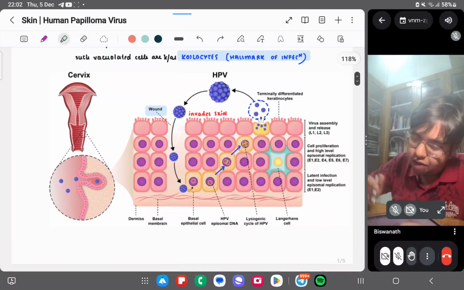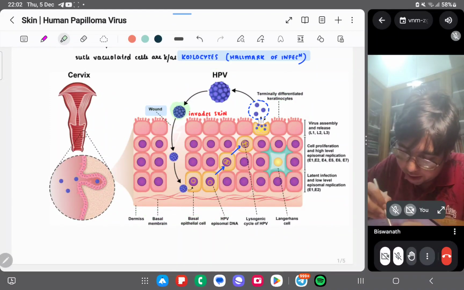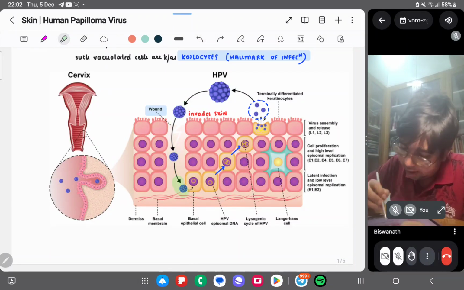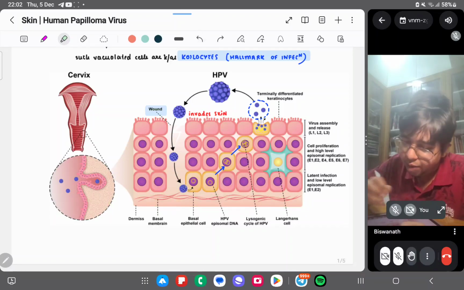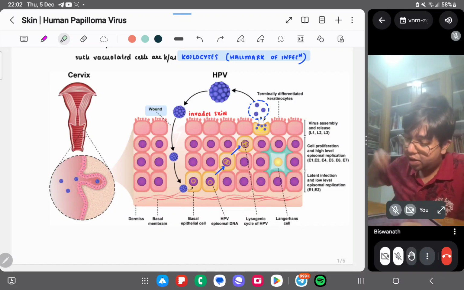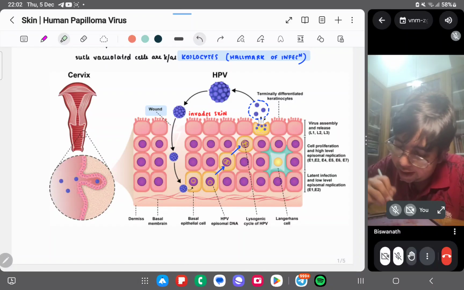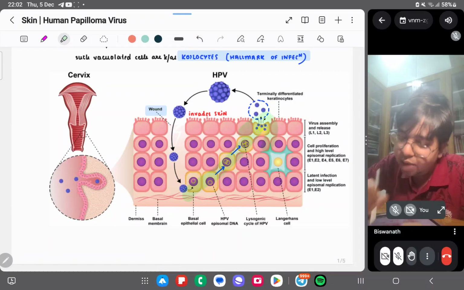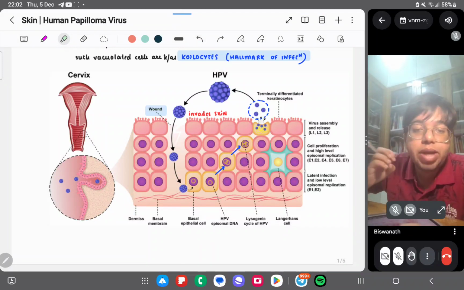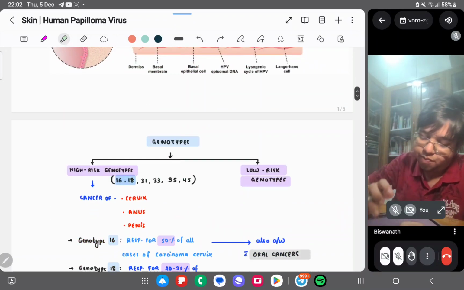So you can see here how it is invading the skin and the HPV infection is occurring. Whenever there is a wound, it invades the skin, goes deep into the dermis, reaching the dermal portion and infecting the cells of the basal layer. This is the latent infection, and it is ultimately replicating and going up till the keratinocytes. In the keratinocytes, the viral assembly and release occurs in the topmost layer, where HPV viruses are produced.